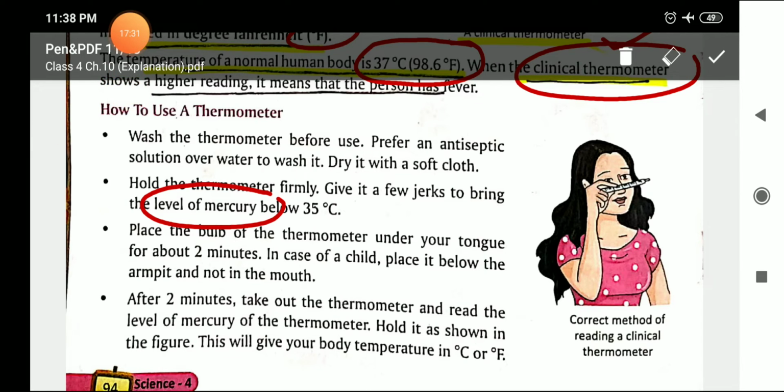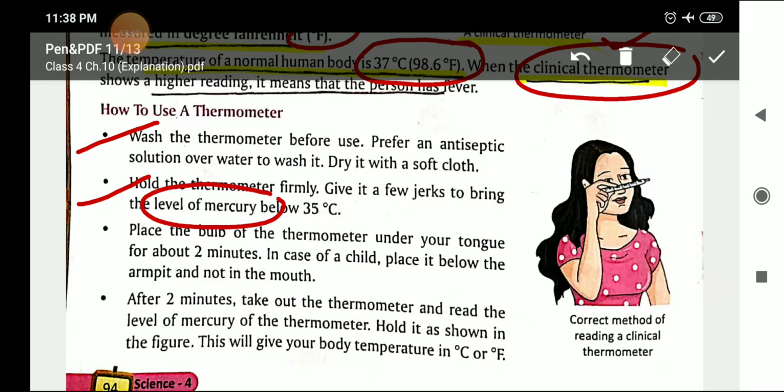Wash the thermometer before use. An antiseptic solution like Dettol or Savlon we can use to wash it, and then dry it with a soft cloth. Then hold the thermometer firmly. Give it a few jerks to bring the level of mercury below 35 degrees Celsius, because the normal human body temperature is 37 degrees Celsius.